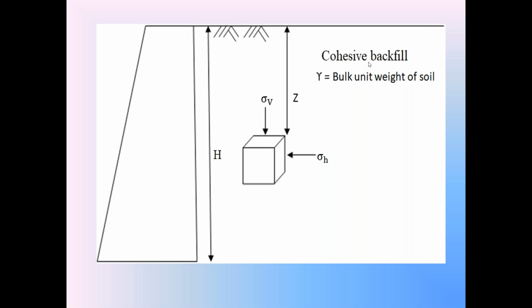In that moist condition, take gamma as the bulk unit weight of the cohesive soil.